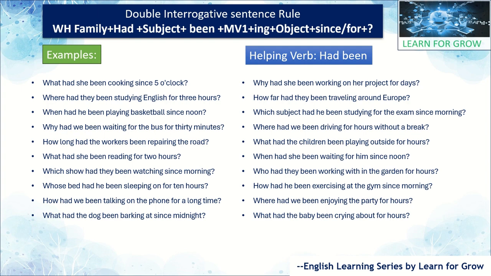These are the examples of the double interrogative sentence rule. Here we only need to mention the WH family at the beginning; the rest of the things are as per the interrogative sentence rule. I hope you understood the past perfect continuous tense, all the forms, structures, and rules, and I have given examples. Let's meet in the next video.